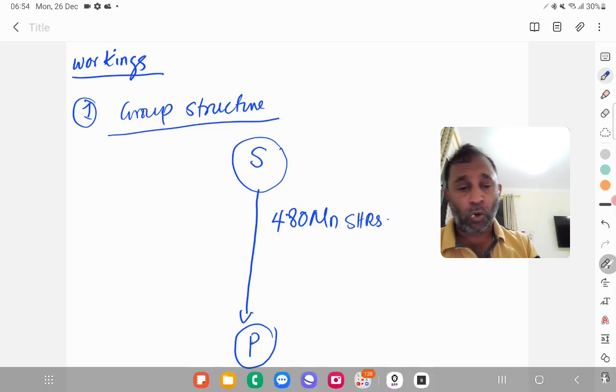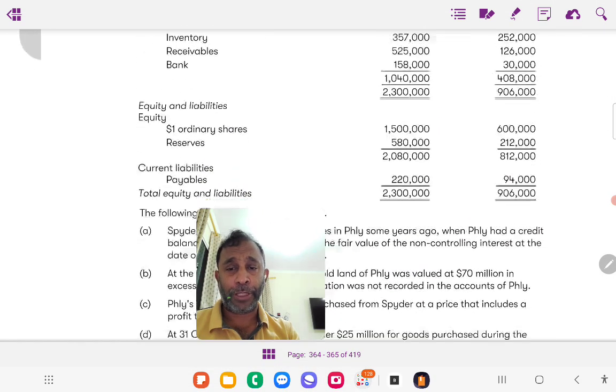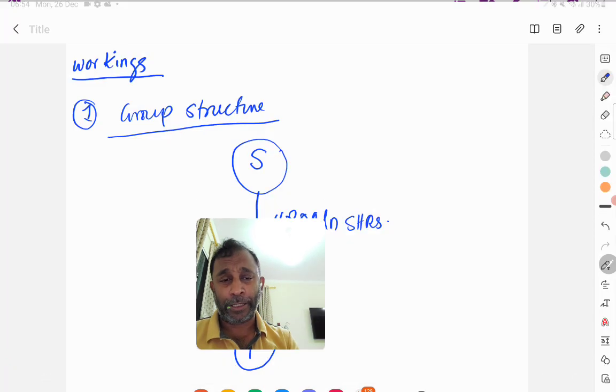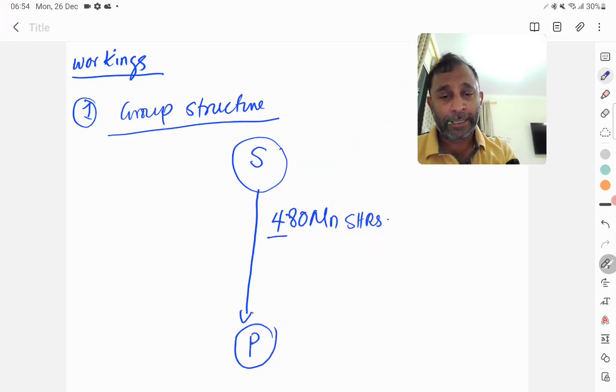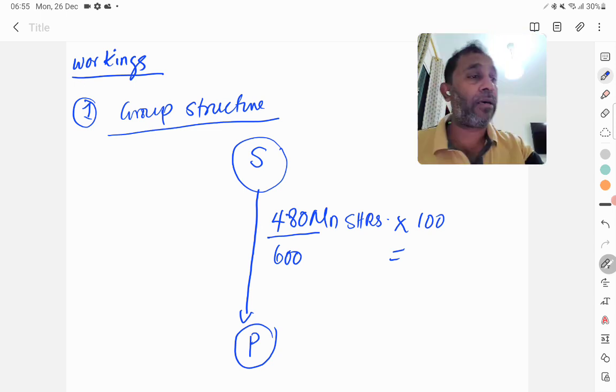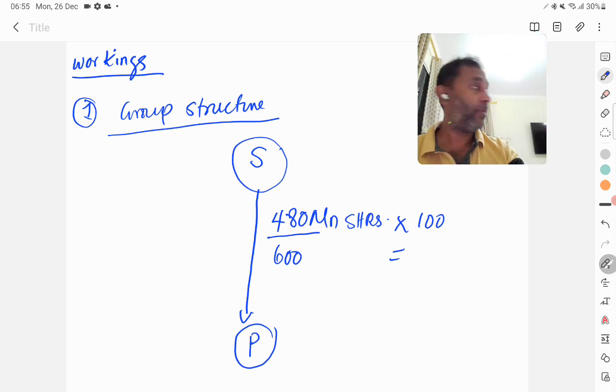Now we also need to know the total number of shares of the subsidiary. Subsidiary total number of shares is 600,000. So this divided into 100 will give you the percentage of ownership. Let me figure it out using a calculator. So 480 divided by 600 is actually 80%.